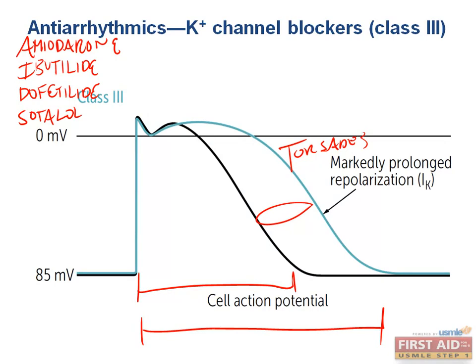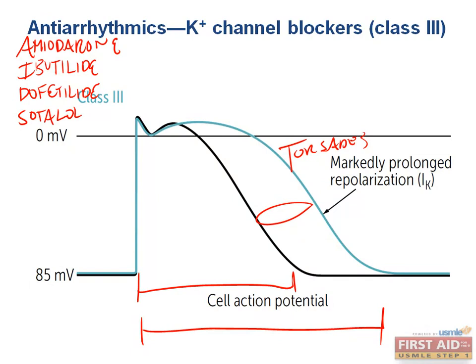The side effects here are your money maker. That is the way that they're going to approach this class 3 antiarrhythmics because they're so dangerous. You must remember how not to kill people. Amiodarone is a drug like digoxin. So many side effects and mechanism of action that you can guarantee question writers were not only tested on it when they were going through med school, but they are going to try to incorporate it somewhere on your exam as payback. You absolutely must know the side effects because you can be presented with a patient that has signs and symptoms of some sort of organ system malfunction due to the effect of one of these drugs, particularly amiodarone.